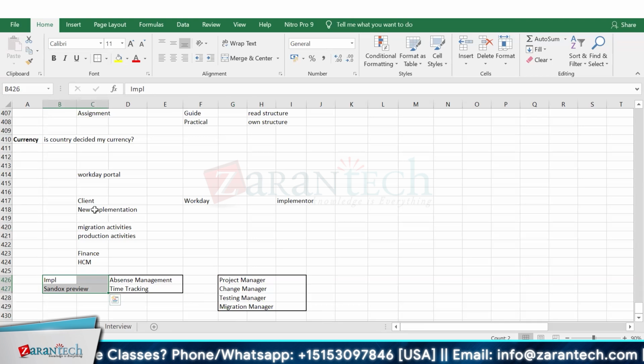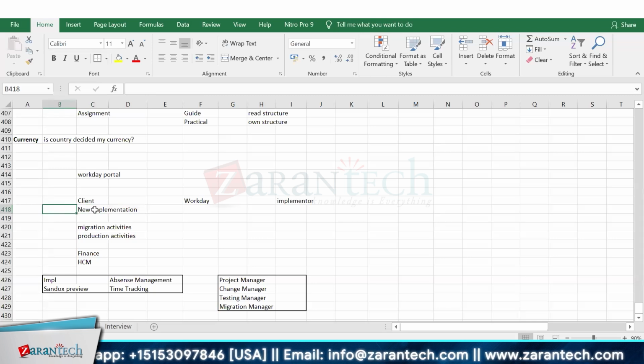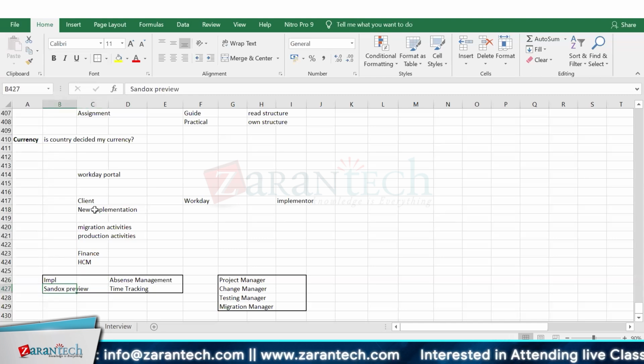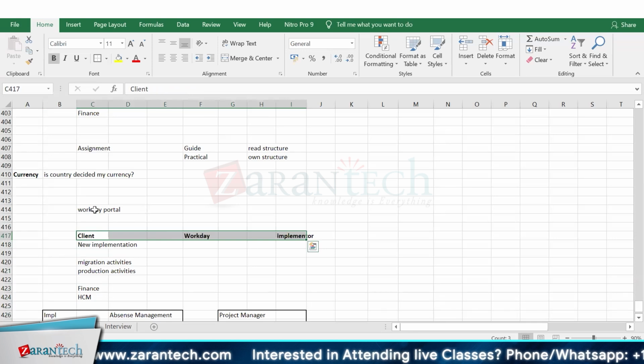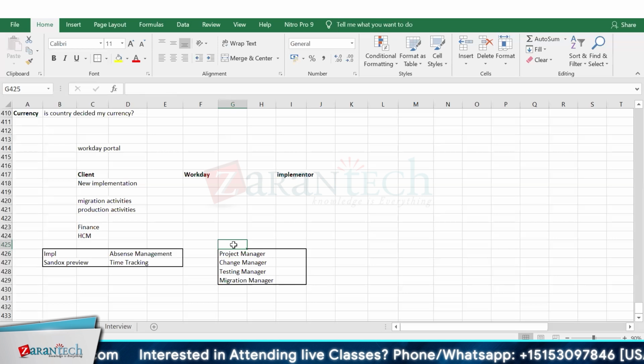If it is a specific case where Workday is a new implementation, then obviously they will charge for those tenants, because they are already charging for these two tenants. So why are you bringing other tenants into your implementation picture? Then they will charge you separately. Again, this is decided by your business, your implementation manager, the project manager, your organization POCs, or your executive, who decides whether they need a new system or an old system, and how they will migrate it.